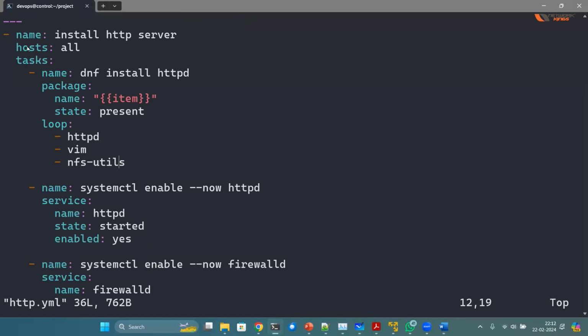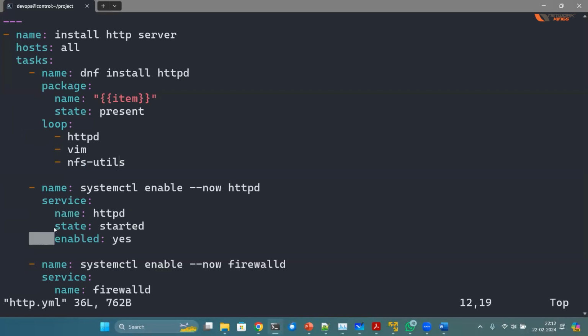Okay, so in an Ansible playbook, we need to follow some rules. Rules like the starting of the file. At the start of the file, we need to have three hyphens, hyphen space name colon, and then we need to have two spaces, four spaces, like that.